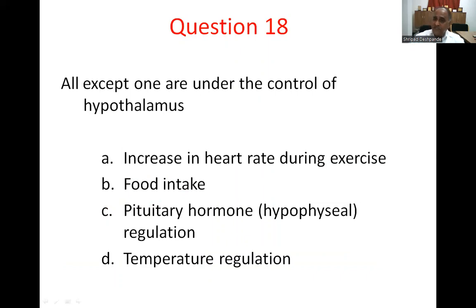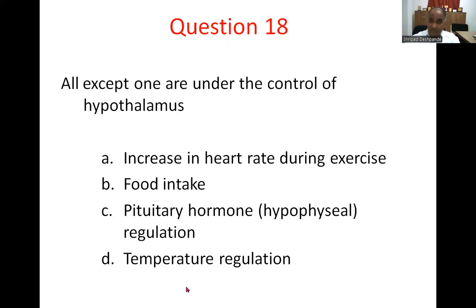Going to question number 18. All except one are under the control of hypothalamus. So, option A, increase in heart rate during exercise. Option B, food intake. Option C, pituitary hormone, hypophyseal regulation.